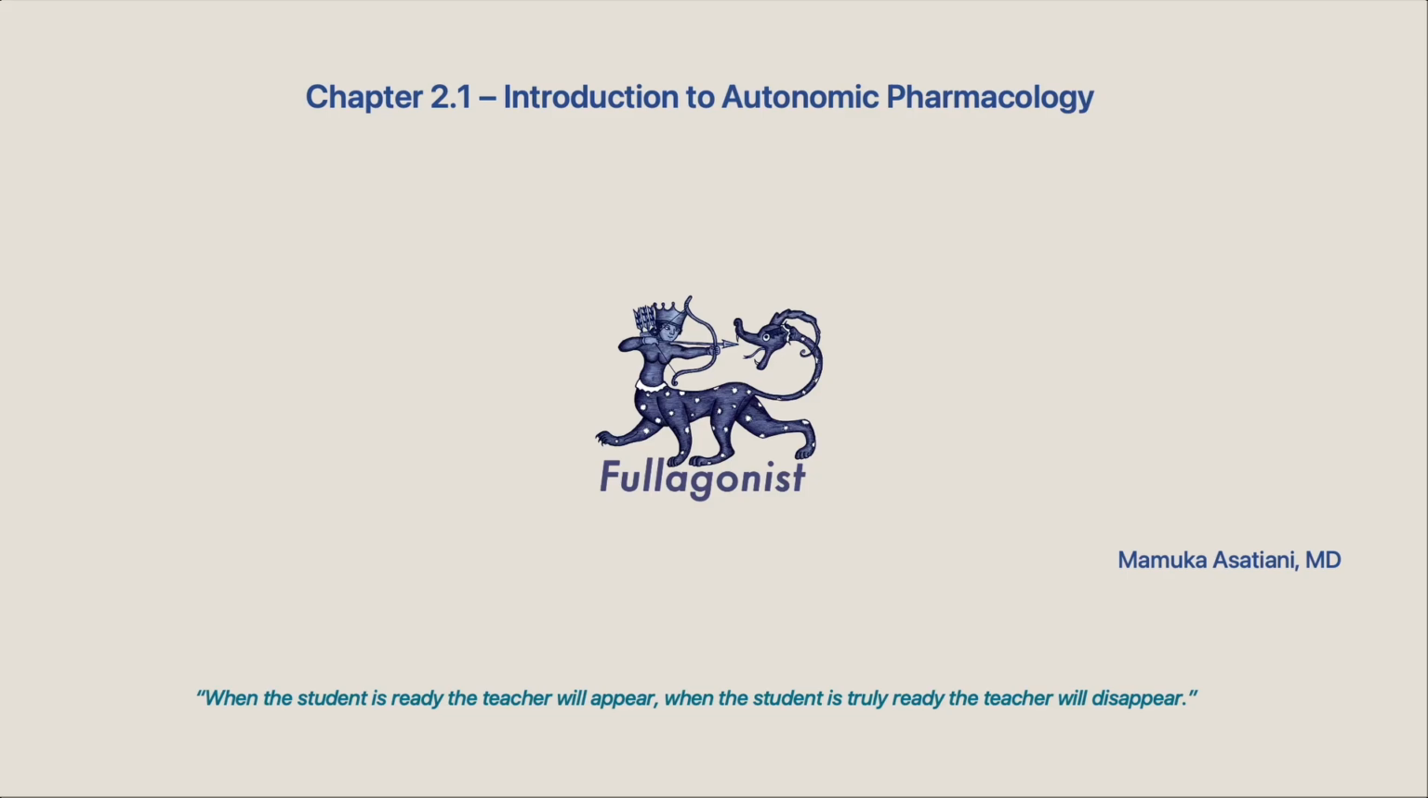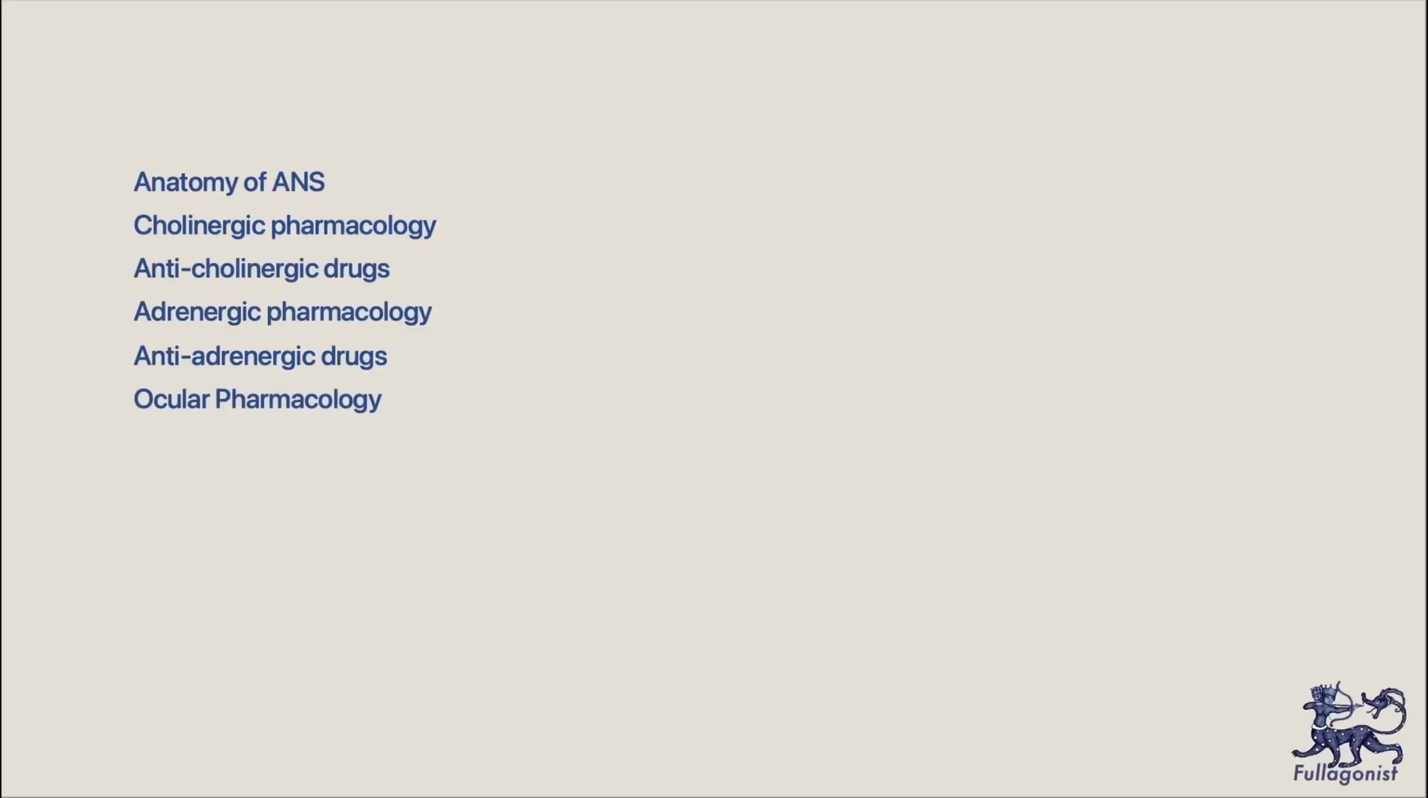In this chapter, we'll talk about autonomic pharmacology. We're going to start with the anatomy of the autonomic nervous system, then explain cholinergic and anticholinergic drugs. After that, we'll study adrenergic and antiadrenergic drugs, and finally, pharmacology of the eye and treatment of glaucoma.